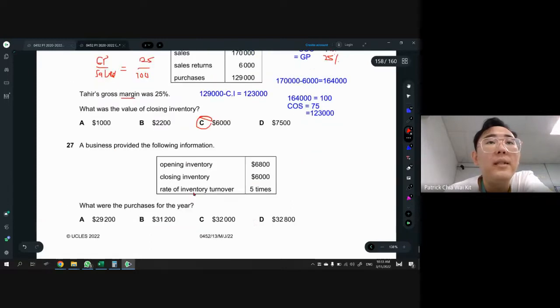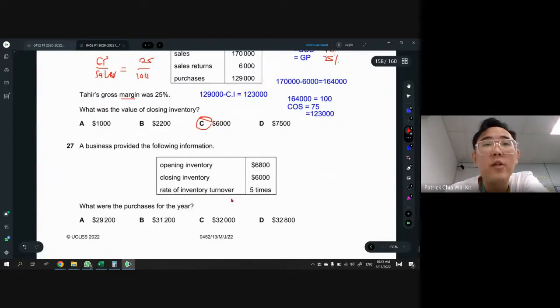Okay, and then this is another one. This is the inventory turnover. They give us opening and closing inventory, and then the rate of inventory turnover. The formula for this is COS divided by average inventory, which equals the rate.